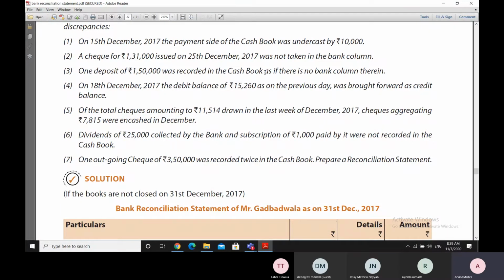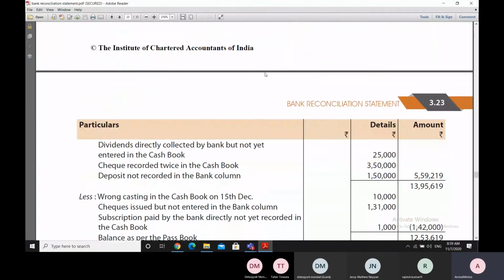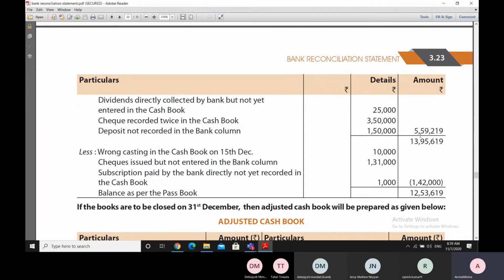So therefore, due to this entry not being made in the bank column, the cash book balance has become lesser as compared to the bank statement balance by this entry. And therefore, while going from the cash book to the bank book, we'll have to increase this figure, or add this figure of 1,50,000 rupees. Thereby, we have added all these figures, consolidated them together, and finally got a balance of 13,95,619 over here. Now let us see some more entries.